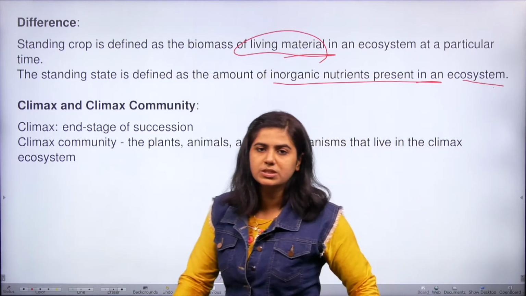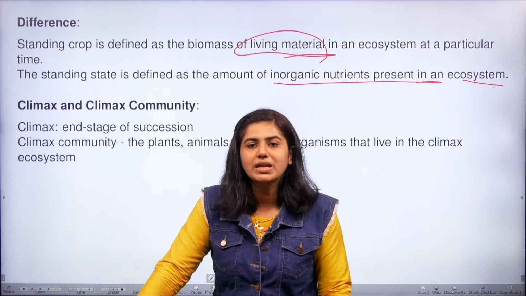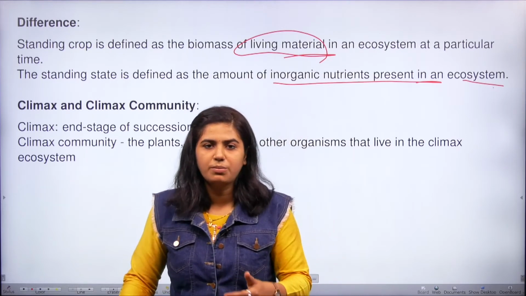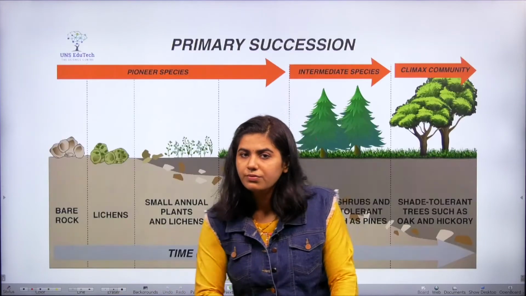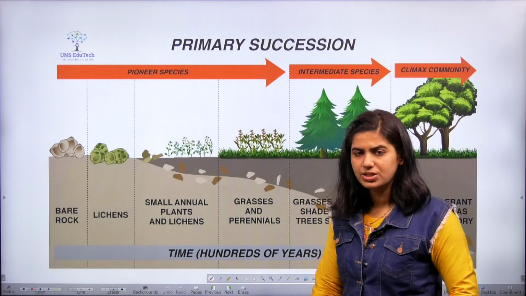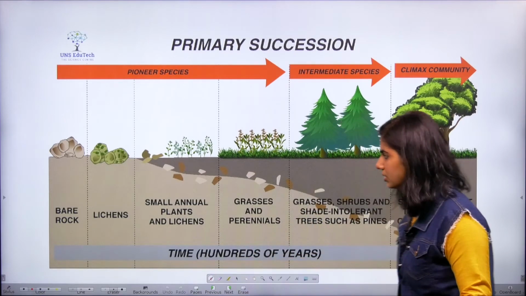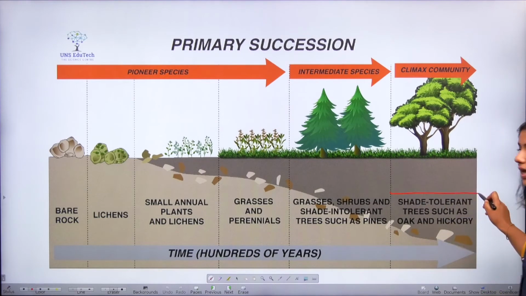The next two options were climax and climax community, right? When you hear about climax and climax community, what is the first thing that comes to your mind? For me, it's ecological succession, right? We have studied three types of ecological successions: primary succession, secondary, tertiary, whatever may be the ecological succession. In the ecological succession, at the end there is an end stage, right?